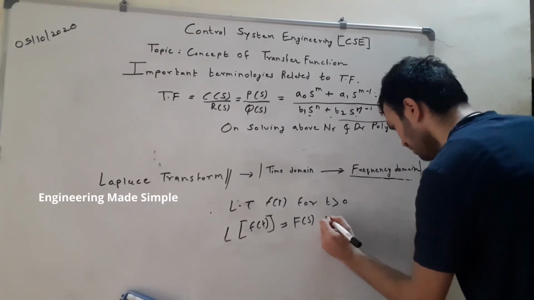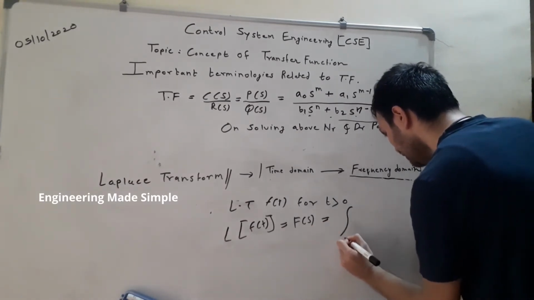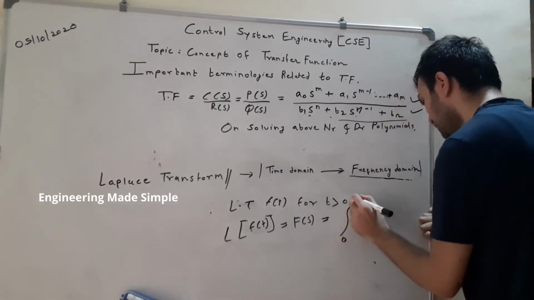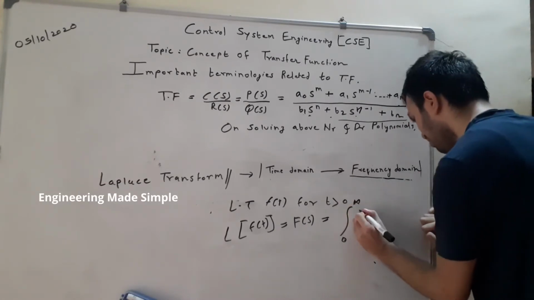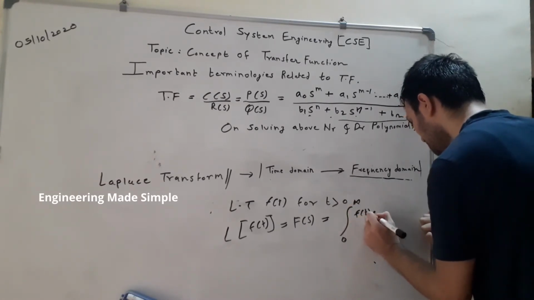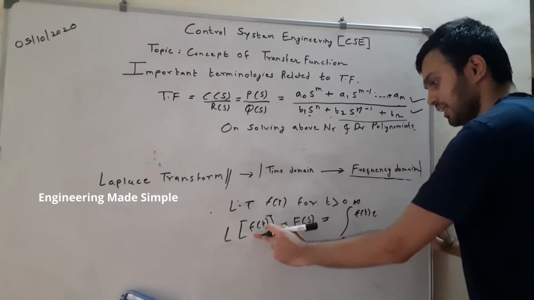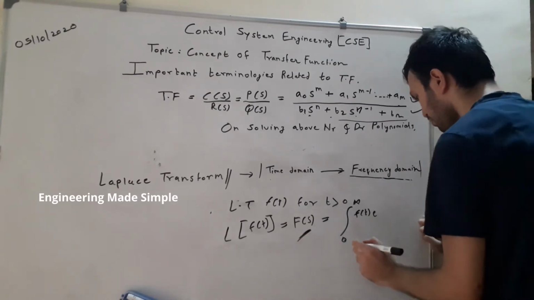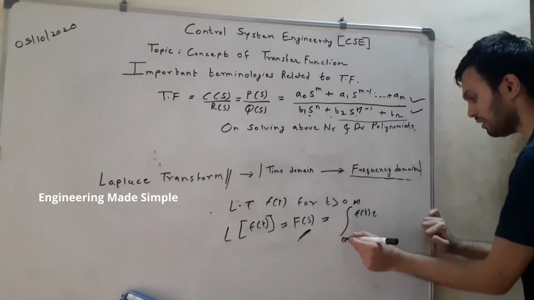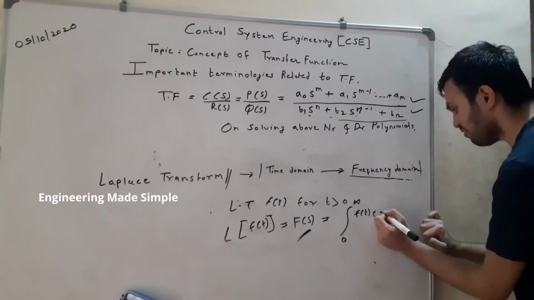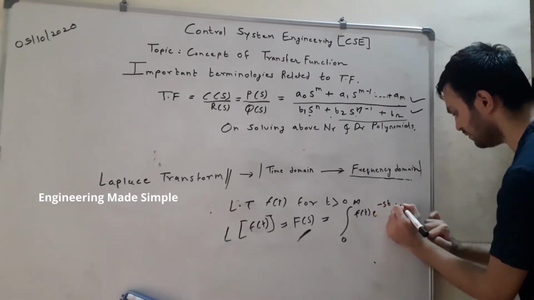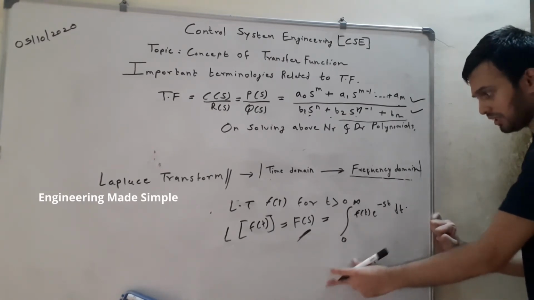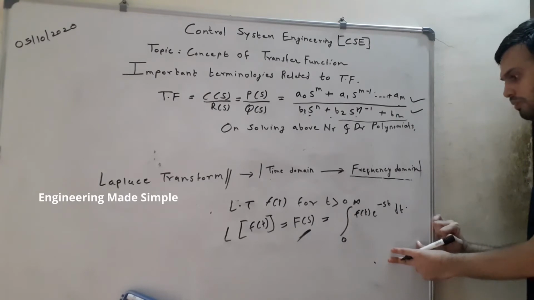So F of s is nothing but an integral, as I have defined the function for t greater than 0, so it would be the integral over t from 0 to infinity of f of t. That is our function in the time domain, and we want to convert it into the frequency domain. So this is the formula for it: F of s is equal to the integral from 0 to infinity of f of t e raised to minus st dt. Now when you solve this integral, you convert any transfer function given in the time domain to the frequency domain.